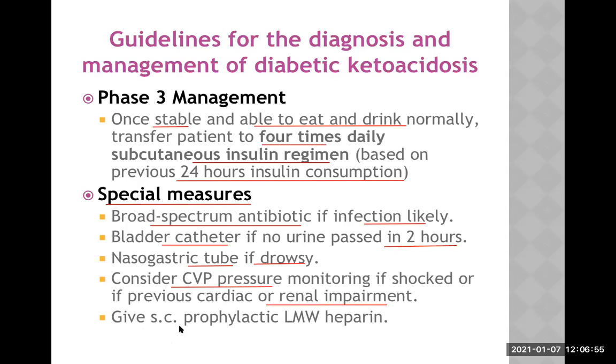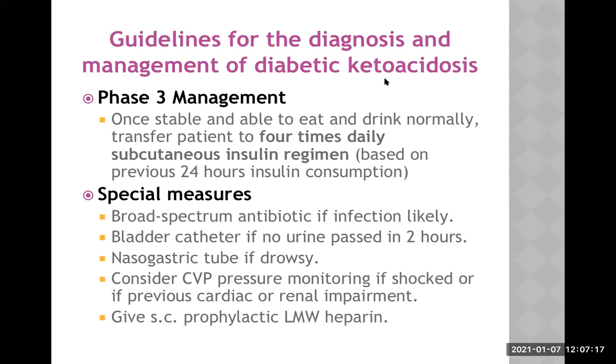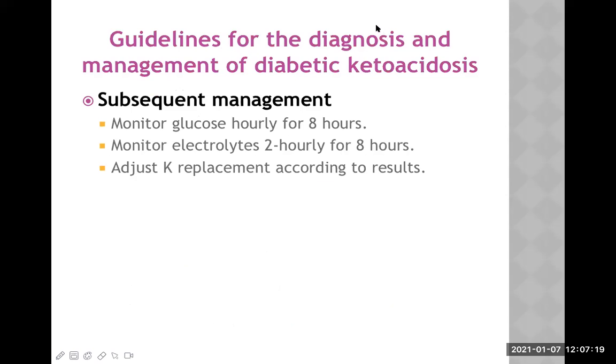And give subcutaneous prophylactic low molecular weight heparin because this is a thrombotic state. Thrombotic state is caused by dehydration as well as hyperglycemia. So we need to think like that as well. Let's move on.